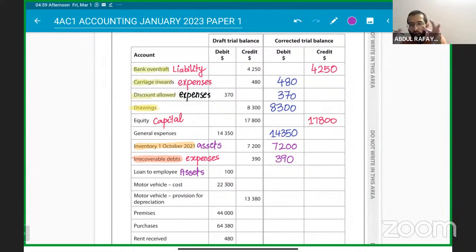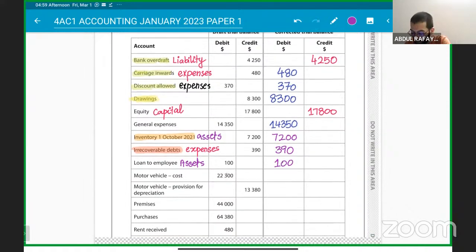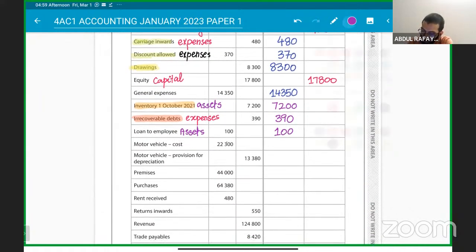Let's say you are making this trial balance. Students need to understand that you have to imagine that you are making this trial balance. If you are giving a loan to anyone, it means it's an asset for you, you are going to receive it. So that is why it is correct posting there. It is correctly already posted 100 on the debit side.